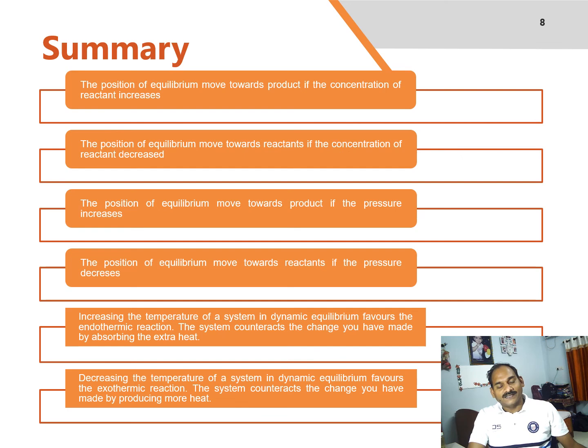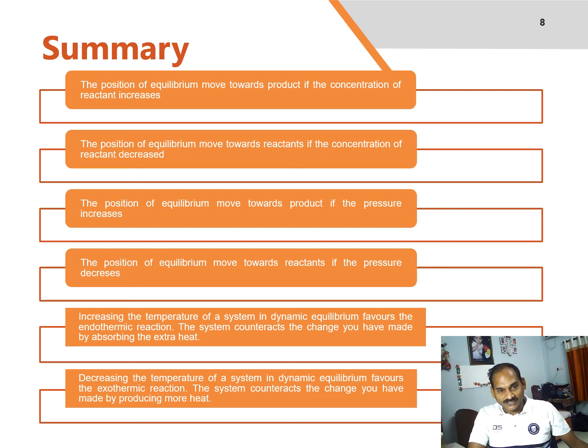So all in all, let us try to summarize the application of Le Chatelier's principle under the conditions of varying concentration, pressure and temperature. What have we studied? We have seen that the position of equilibrium moves towards product if the concentration of reactant increases. Secondly, the position of equilibrium moves towards reactants if the concentration of reactant decreases. In case of pressure change, the position of equilibrium moves towards product if the pressure increases, whereas the position of equilibrium moves towards reactant if the pressure decreases.